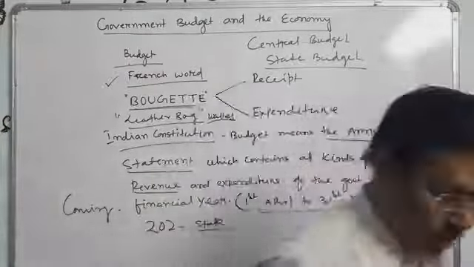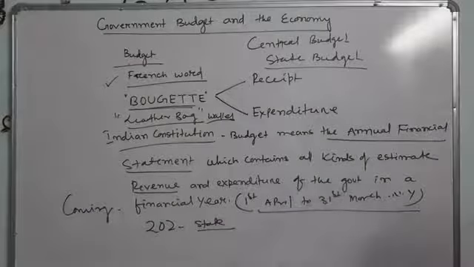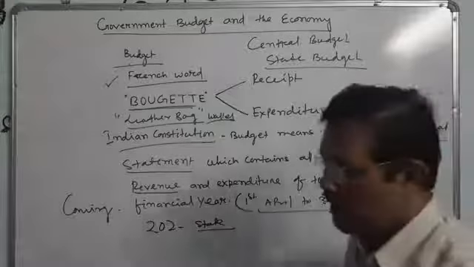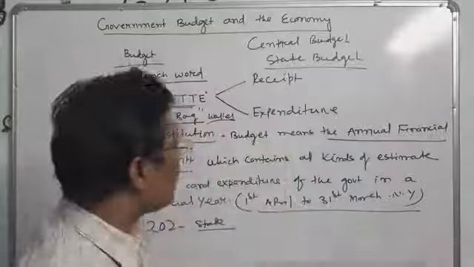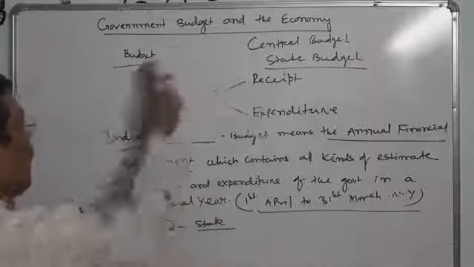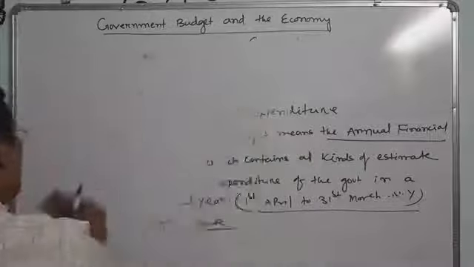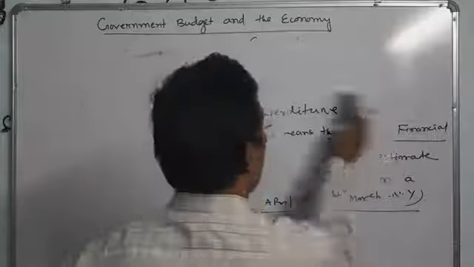Next, elements of the budgets. What are the elements of the budgets? It is a statement of expected revenue and proposed expenditure of the authority concerned. First, estimated revenue. It means which way the revenue should be generated.